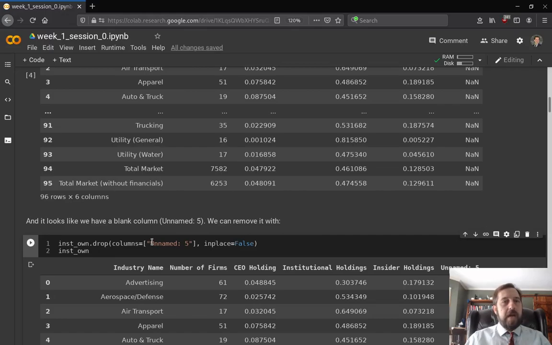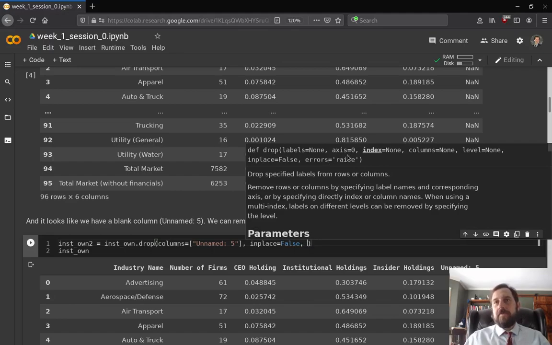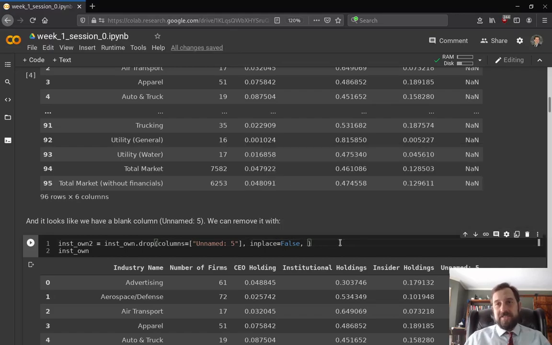And the reason why I would have this here is if I wanted to create a new variable, inst own2, right? I miskeyed that, but so now my original data frame wouldn't be affected, and I have a new data frame, right? So that's when I would have InPlace is false, and I believe InPlace is false is the default value to the function. So that would be, if you didn't have the InPlace, that's what it would do.